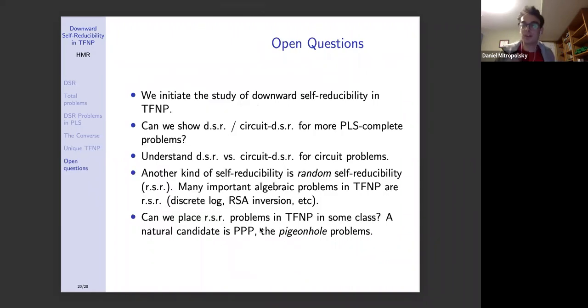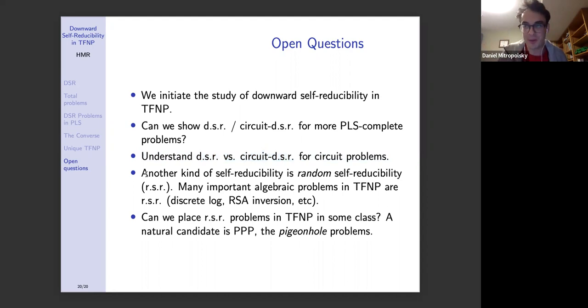So what are open questions that this work leads to? We'd like to think that in this work, we've initiated the study of downward self-reducibility in TFNP. Now, can we show DSR or circuit DSR-ness for more PLS-complete problems? Or maybe problems actually lower than PLS, interestingly. There's reason to think that unique end of potential line is DSR, and that actually might be easy to show. More generally, it would be interesting to understand the relationship between DSR and circuit DSR for circuit problems. It's probably very hard, but if these notions are equivalent, that would be very interesting.